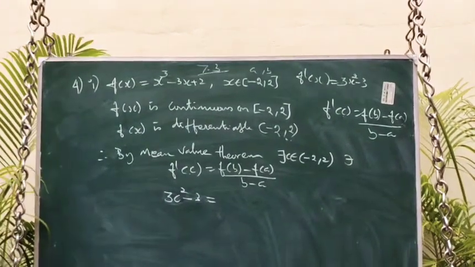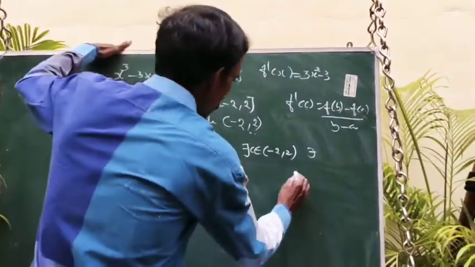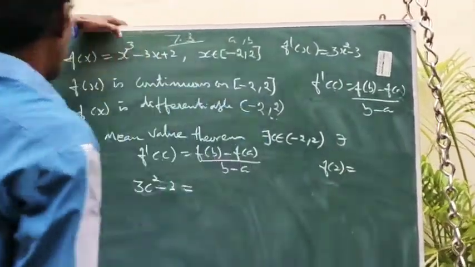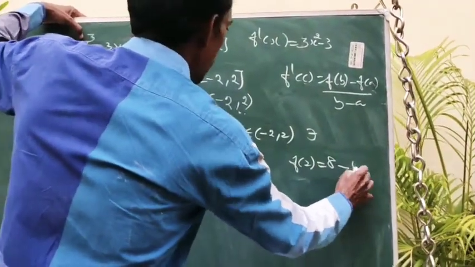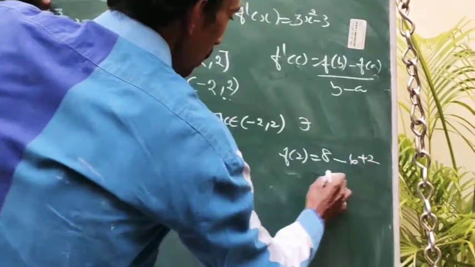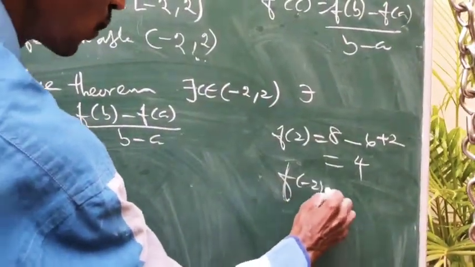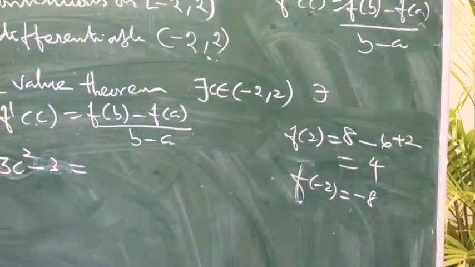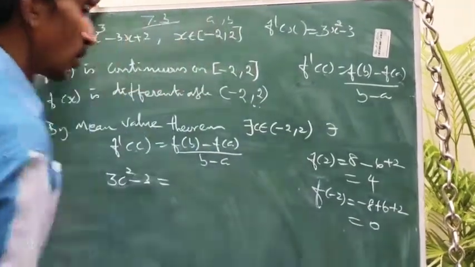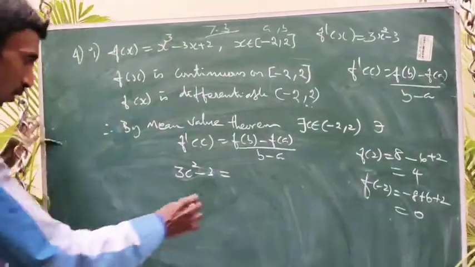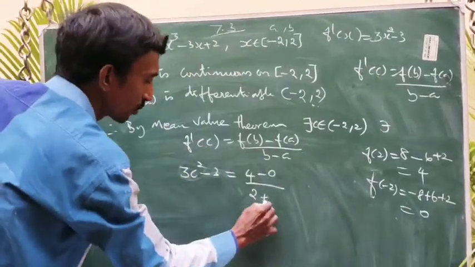Which is equal to, so find out what is f of 2. Put x equal to 2: 2 cube is 8, minus 6 plus 2. So 10 minus 6 is 4. Find out f of minus 2: minus 8, plus 6 plus 2, so that is 0. Use the values here: 4 minus 0 by 2 minus of minus 2, which becomes plus 2.